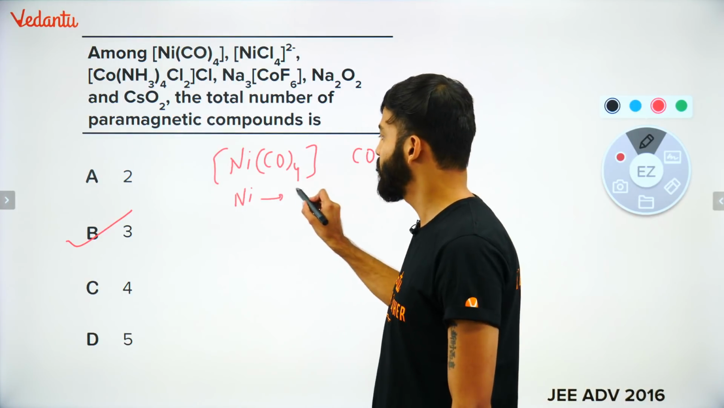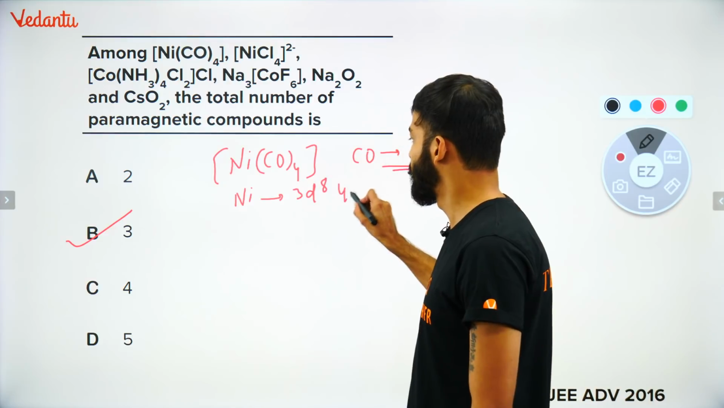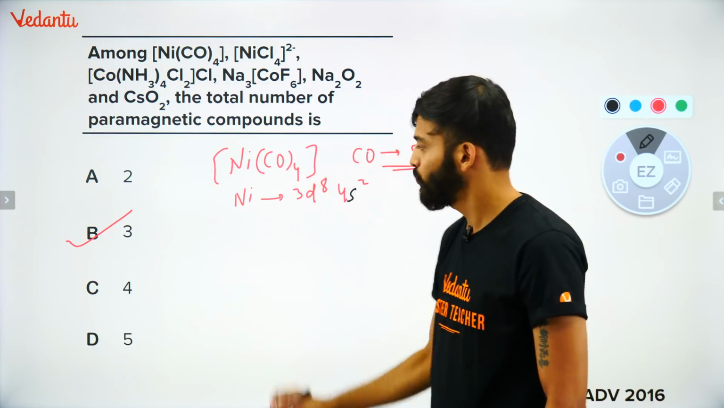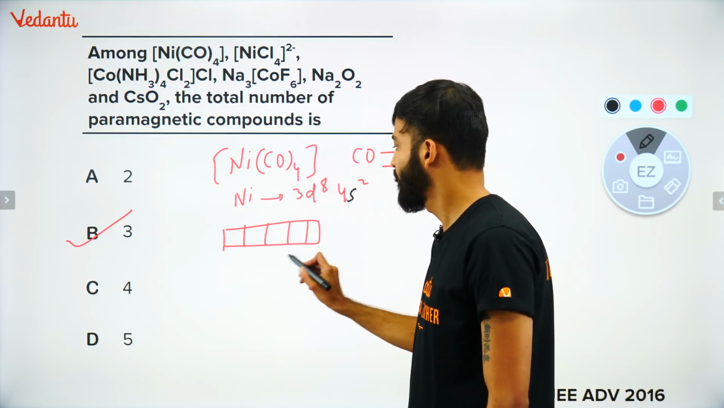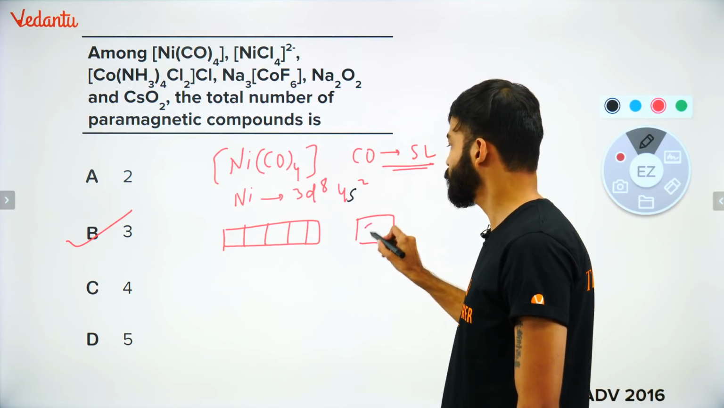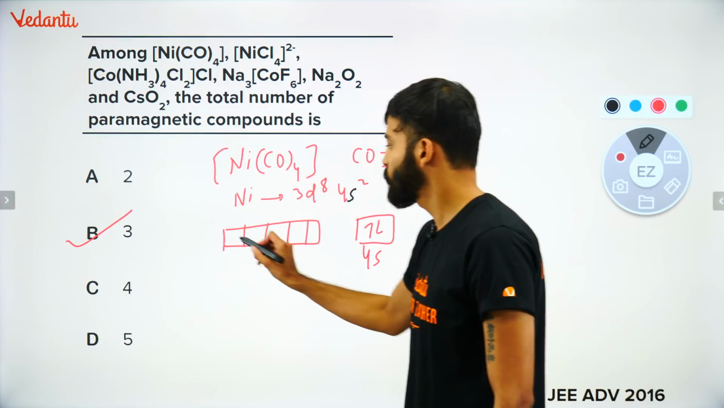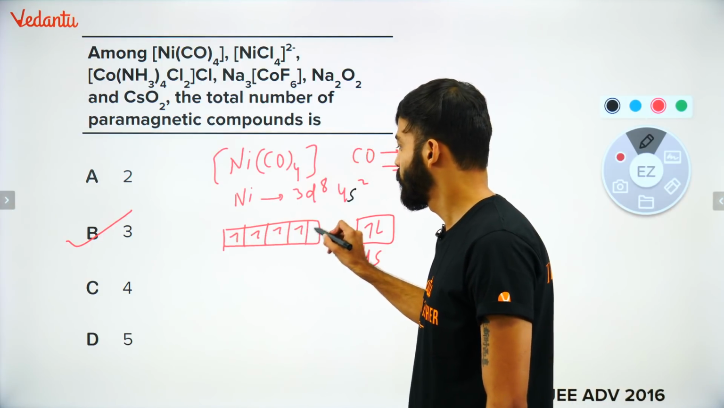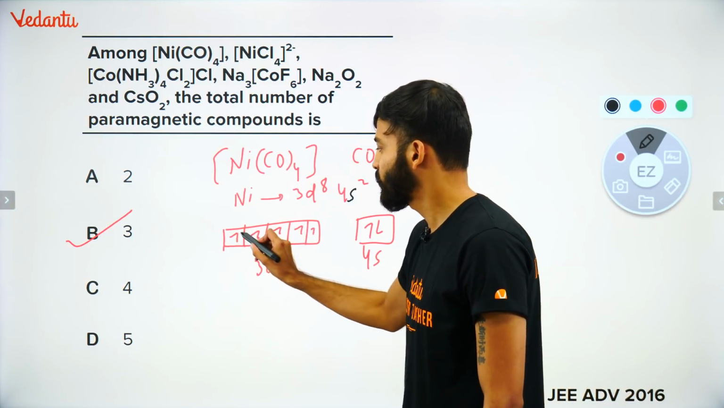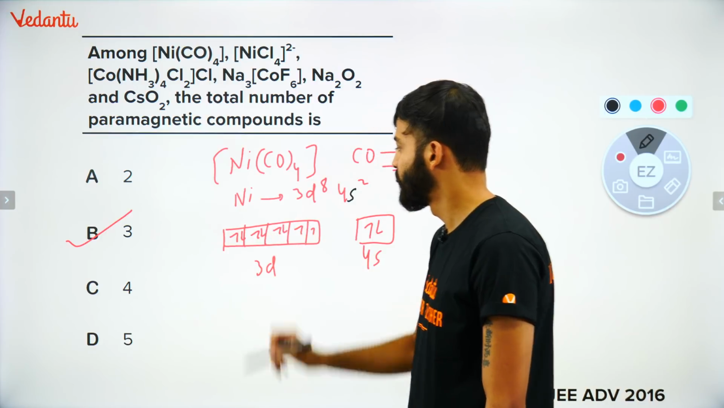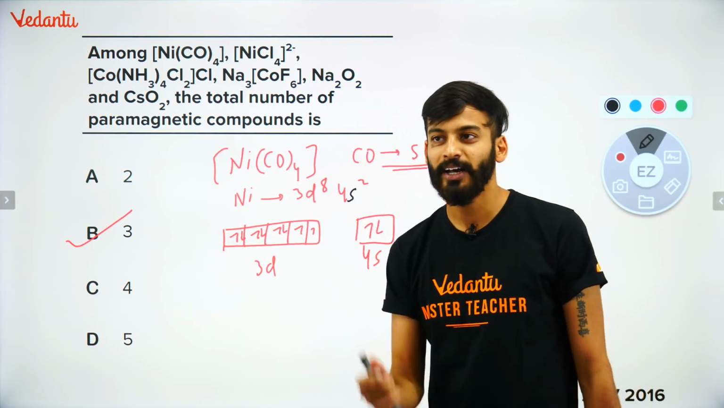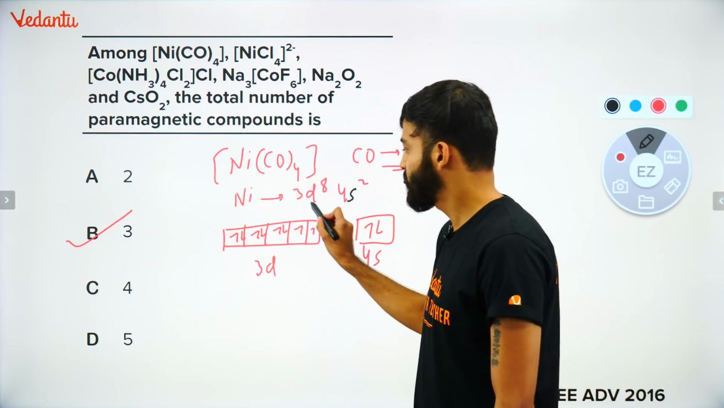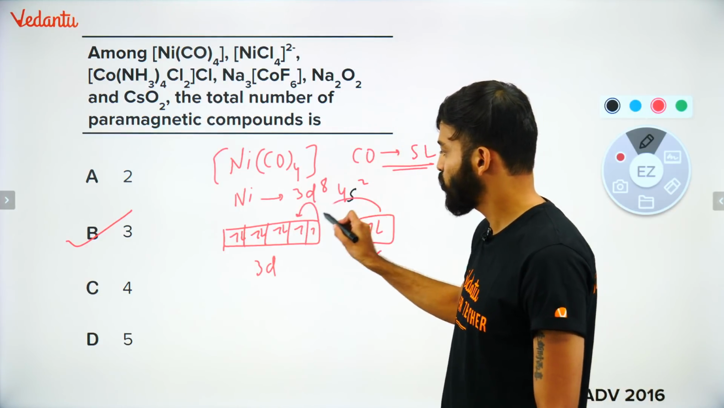And nickel is 3d8 4s2. Then what will happen, bacho? Pay attention. This is your 4s. This is your 3d, 5 electrons, 6, 7, 8. Now what will happen? Because of this strong ligand, they will pair up. This electron will pair up here, and these 2 electrons also will come here.